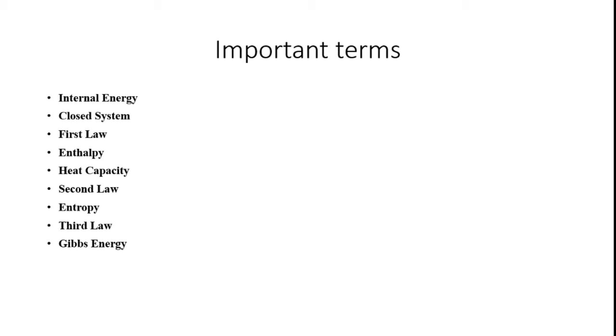Okay, then closed system. There are a lot of systems available, which are open systems and closed systems. In material science, we should be aware of what a closed system is versus an open system. So, what is a closed system? A thermodynamic system that undergoes no interchange of mass, which means material, with its surroundings is called a closed system. A closed system, however, can interchange energy with its surroundings.